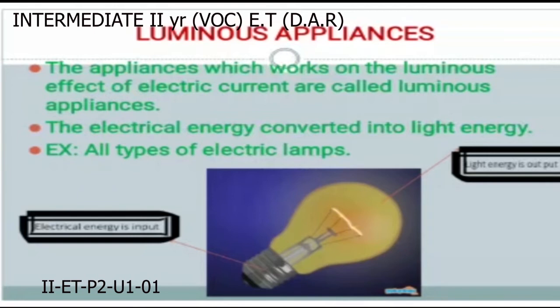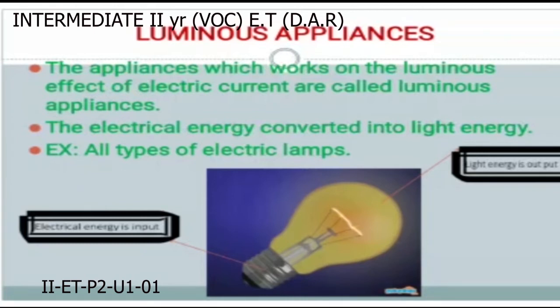They are defined as the appliances which work on the luminous effect or light effect of electric current.